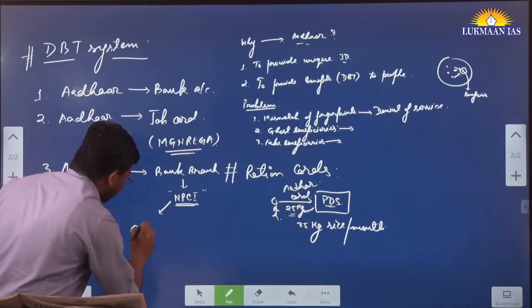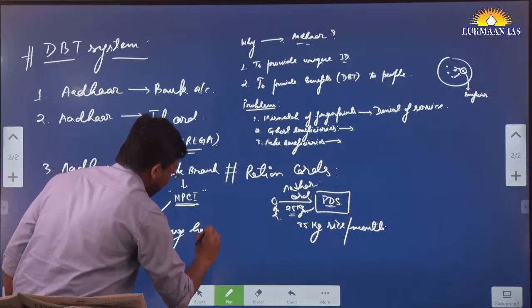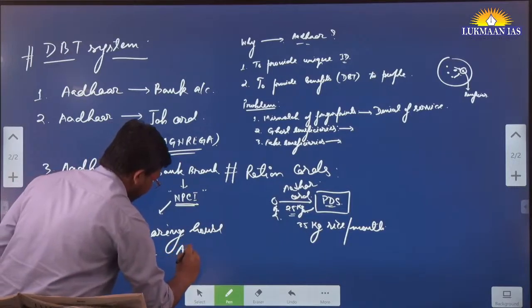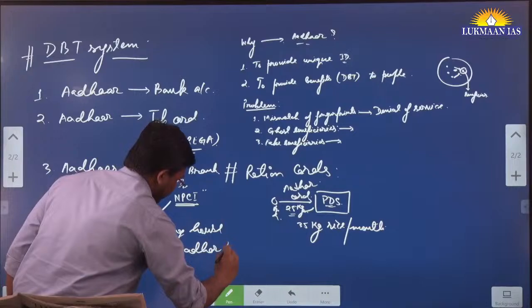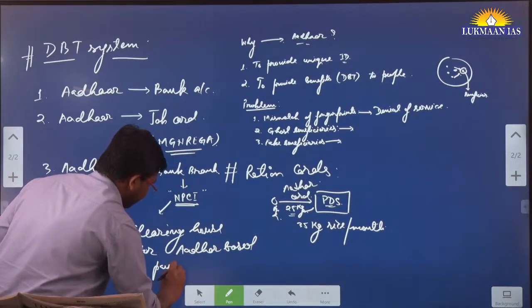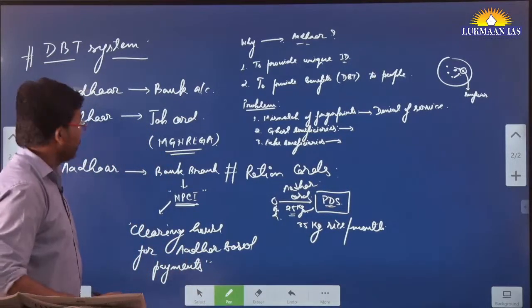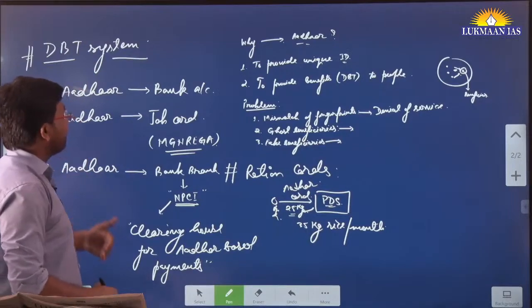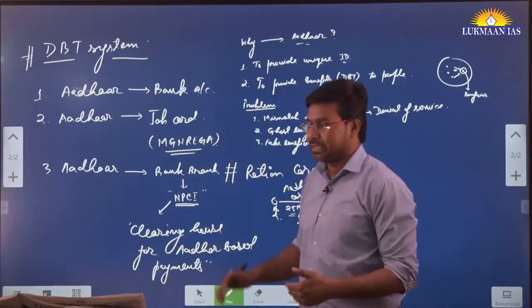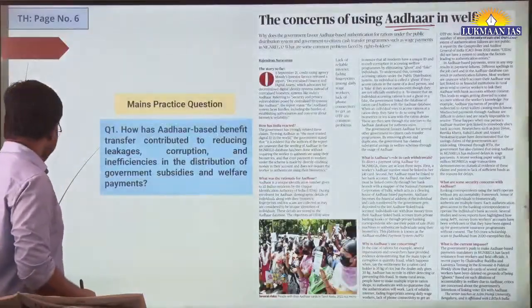NPCI acts as a clearing house for Aadhaar based payments. That's the thing. So this is how the direct benefit transfer system works. With this, let us quickly move to another topic.